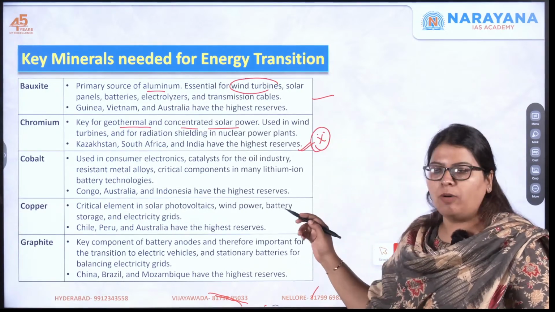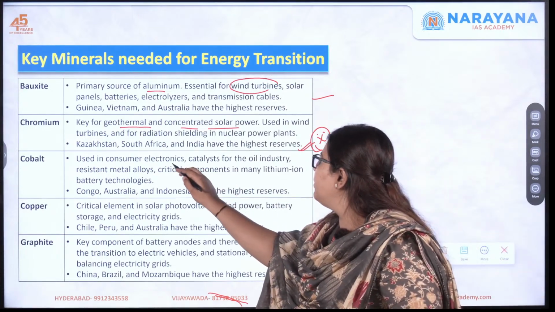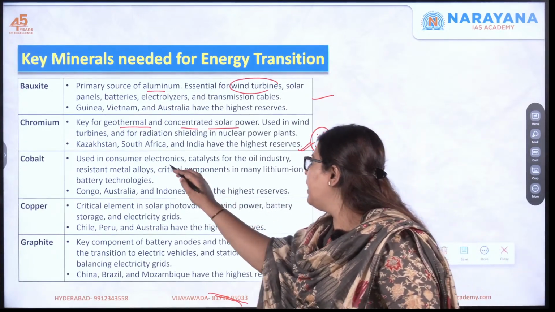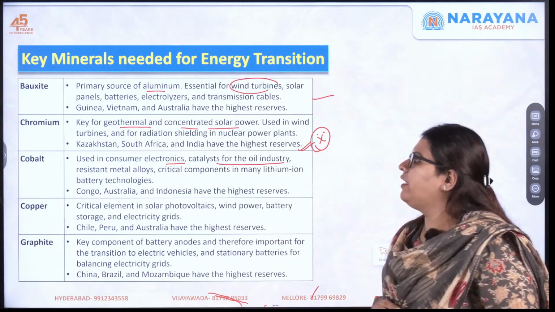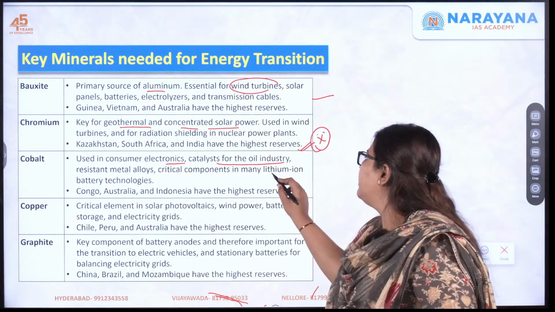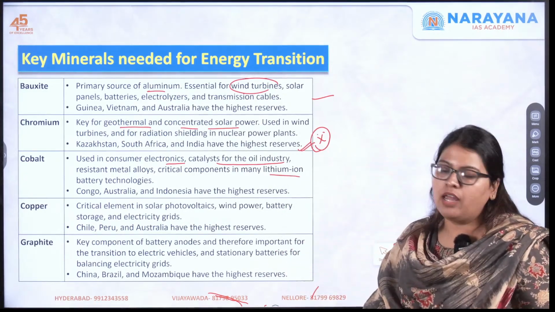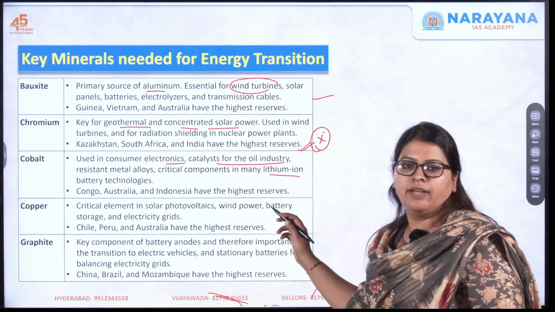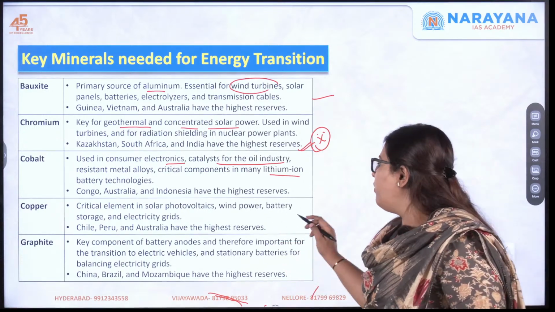Next one is cobalt. It is used in consumer electronics, as a catalyst for the oil industry, in resistant metal alloys, as well as critical components in lithium ion batteries, etc. Where is it found? Congo, Australia and countries like Indonesia. Moving forward is copper.